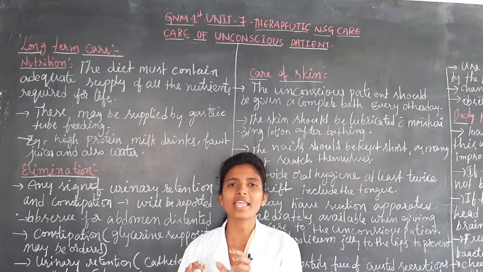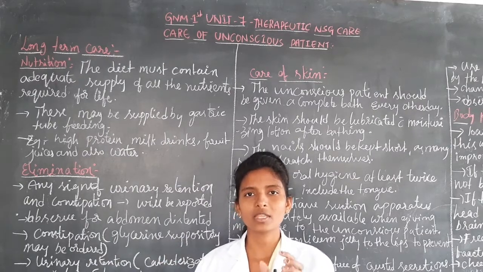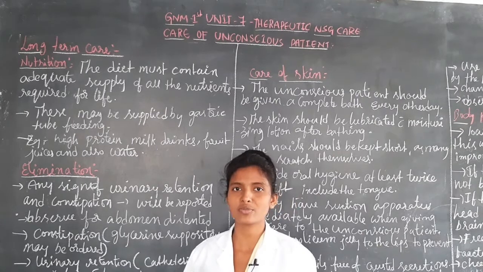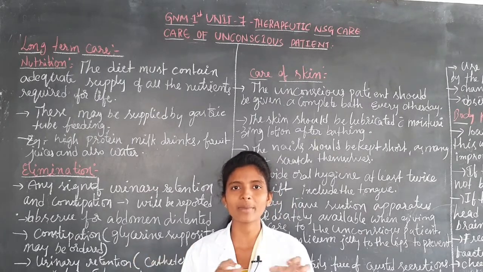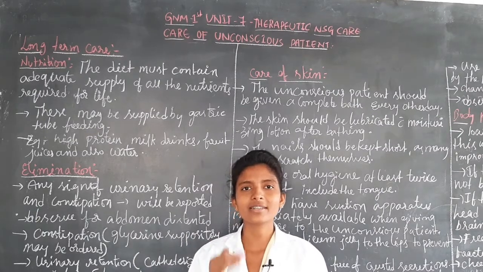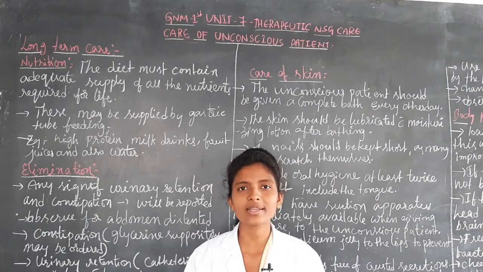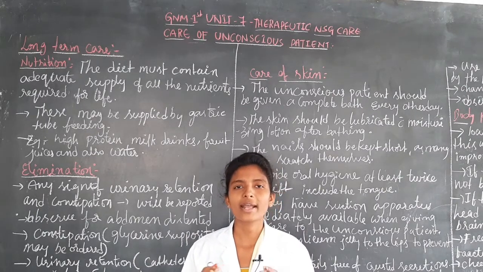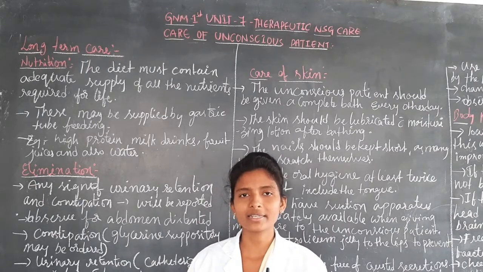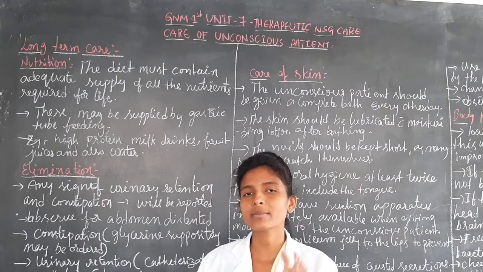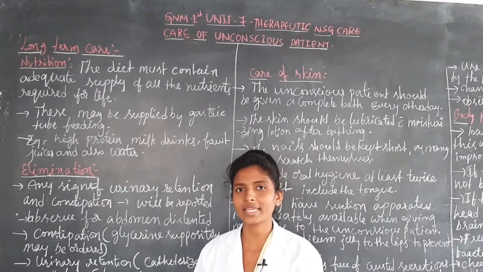If not, they have to go for the catheterization process, according to the physician order. By keeping that catheter, the patient can pass urine automatically.